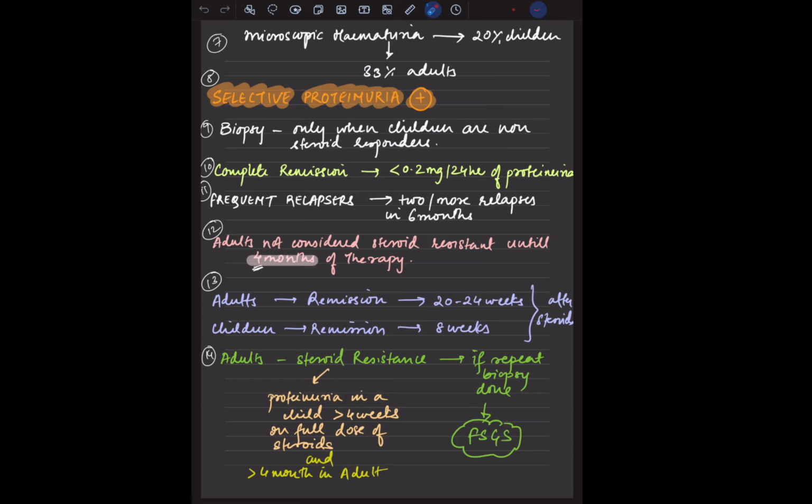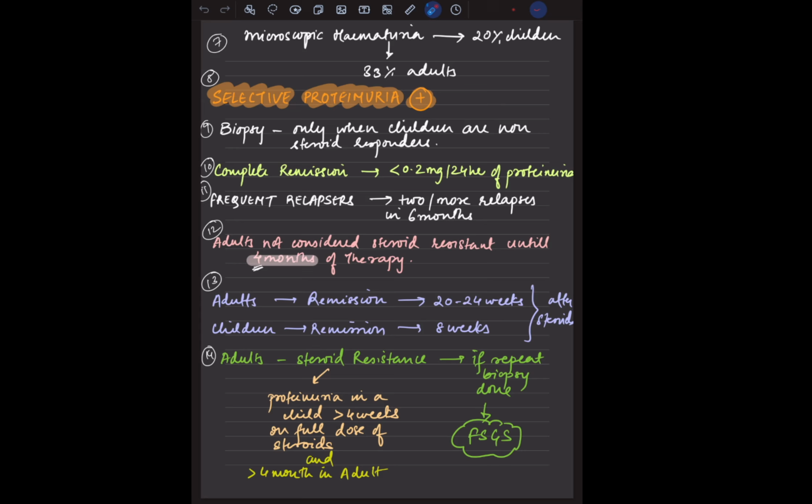Now, the biopsy. When will it be done? Only when the children are non-steroid responders is the biopsy done. This is quite a benign pathology in children, whereas in adults we have to go with the biopsy. There is a timeline when you have to go with the biopsy. That was not very clear, but now it is very clear what the timeline is. I shall be discussing it.